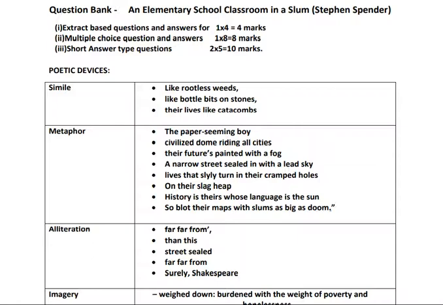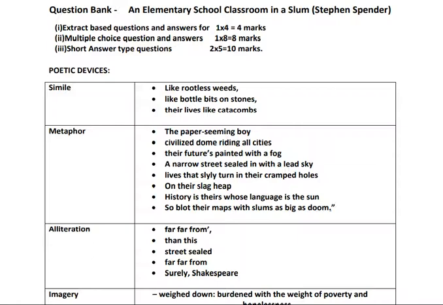It's not very clear. Now when the example is given, the paper-seeming boy, or for your understanding, the boy is like an elephant. That is an example of simile. The boy, he is an elephant.